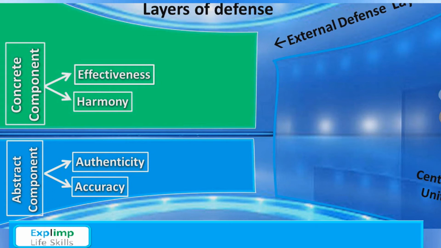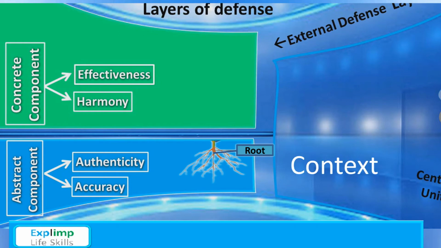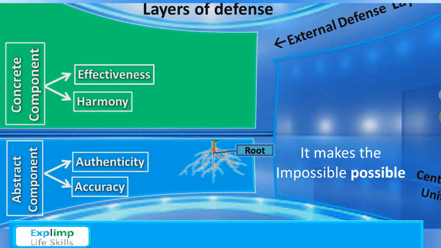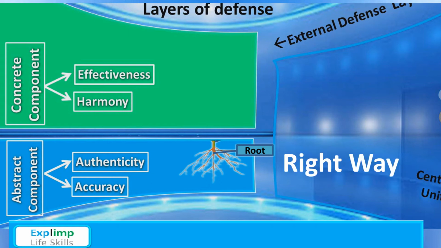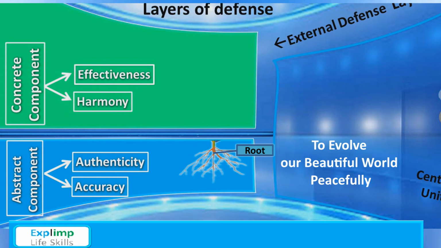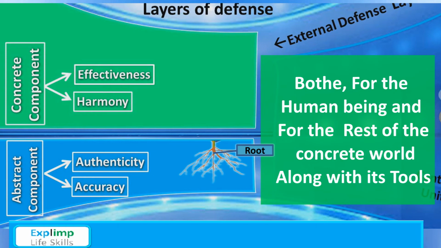And finally, let me make it very clear that on one hand, the abstract component acts as a root, as a context, as an authentic and accurate system. It gives us a hope of boundless possibilities. It makes the impossible possible. It puts us on the right way. It lets us evolve because there are innovations, creations, discoveries, and alternatives to evolve our beautiful world peacefully, both for the human being and for the rest of the concrete world along with its tools.